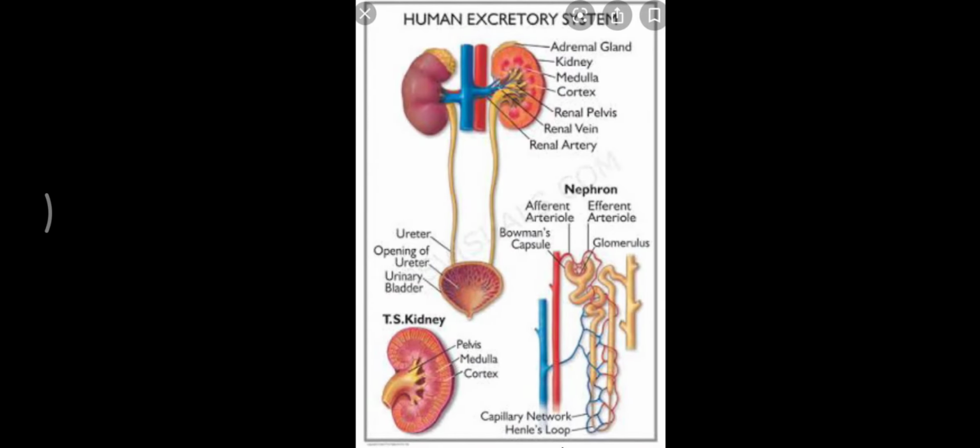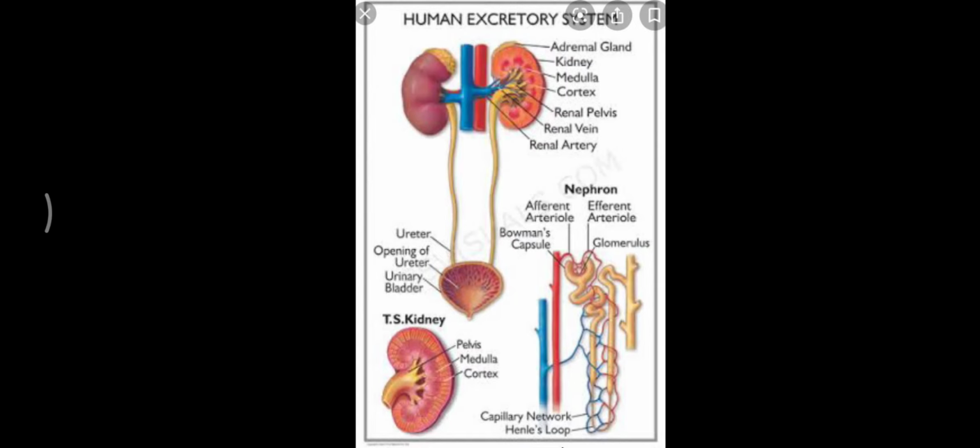Now let us come to the next part, human excretory system. You have already learned about the human excretory system in your 10th standard also. So we are just going to have a brief discussion about the external structure, and we will have a detailed account of the internal structure which you have not learned in 10th standard.